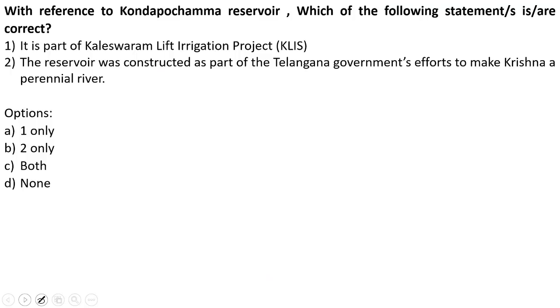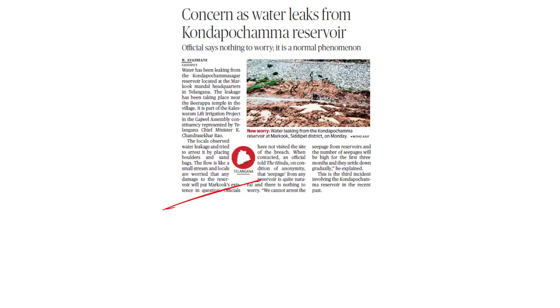With reference to Kondapochamma Reservoir, which of the following statements is or are correct? It is part of the Kaleshwaram lift irrigation project. The reservoir was constructed as part of Telangana government's efforts to make Krishna a perennial river. The answer to this is one only. Why? Because this is not the Krishna river, but instead it is the Godavari river. Why have we taken this practice question? Because of the reference given under this article. But to understand what this Kaleshwaram lift irrigation project is, the link for the same will also be provided in our description box. Now let's look into the next practice question.